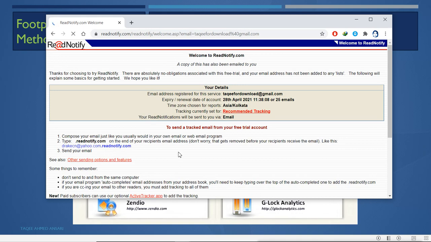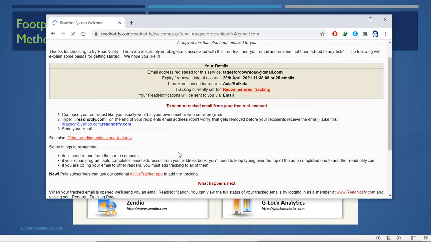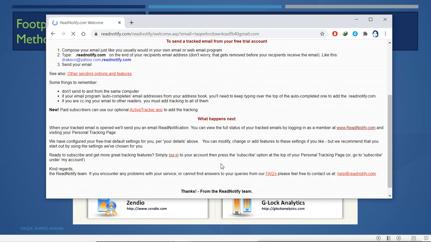Now when the other person receives and opens the mail, you can see that here in ReadNotify. A paid subscriber can use the optional ActiveTrack app to add the tracking. If you are using the paid version, you will get more options, and the free version will not give you more options.